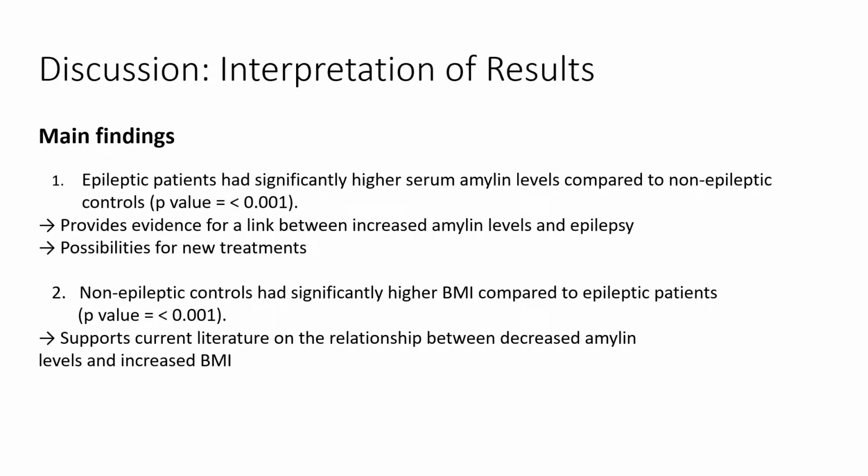The study found that epileptic patients had significantly higher serum amylin levels compared to non-epileptic controls, with a p-value of less than 0.001. These results demonstrate evidence of a link between increased serum amylin levels and epilepsy, potentially providing insight into the pathogenesis of the disease and opening up possibilities for new treatments. The study also found body mass index to be higher in the non-epileptic control group, who had lower amylin levels compared to the epileptic patients. This supports previous literature showing an existing link between obesity and decreased amylin levels due to its crucial role in glucose metabolism and regulating food intake.